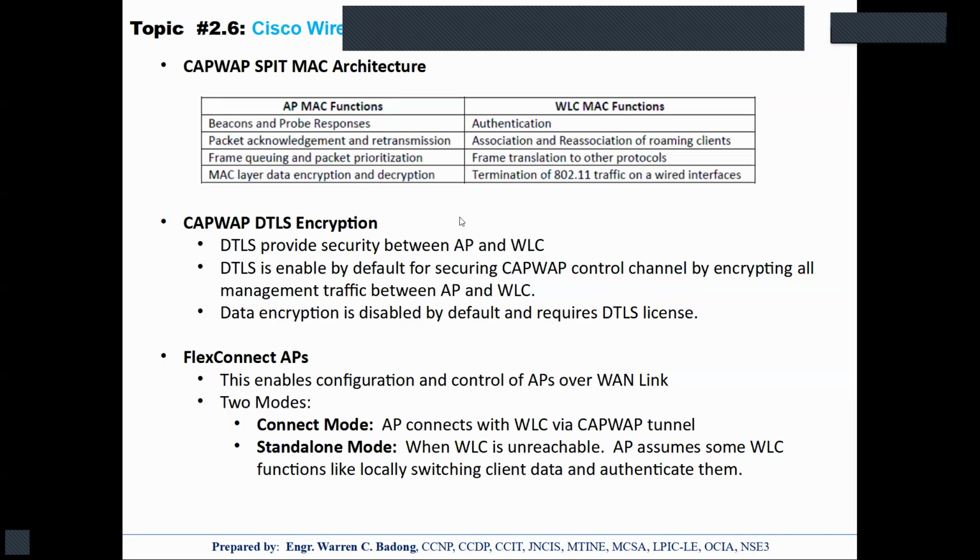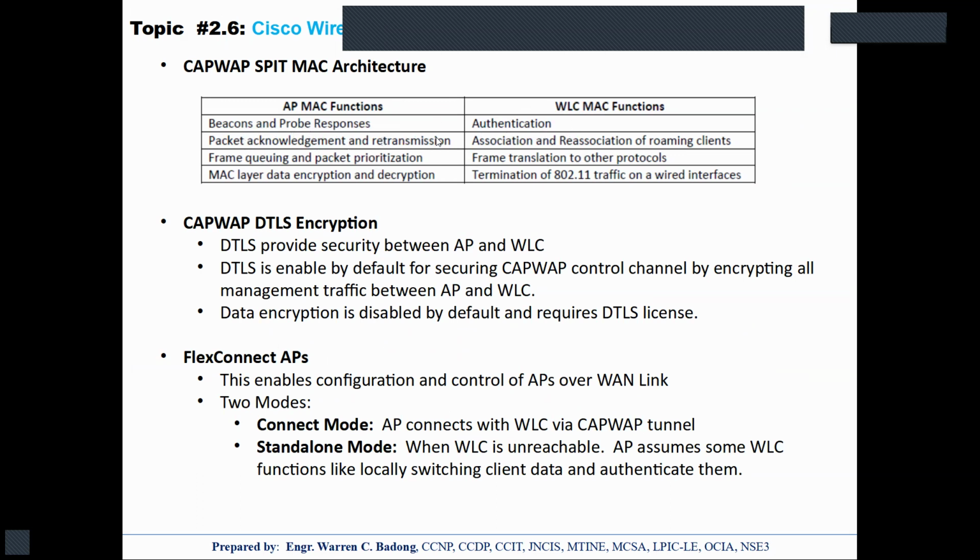The AP is the one responsible for broadcasting beacon frames, as well as responding to probe requests using probe response frames, while the wireless LAN controller is the one that authenticates the client.